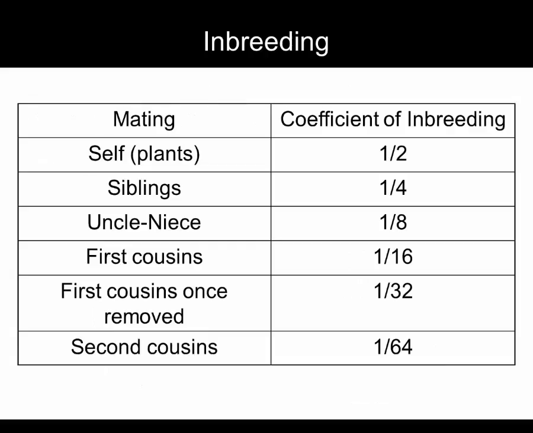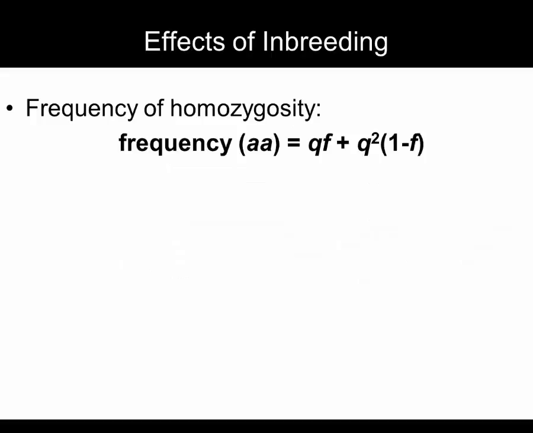We just saw why the coefficient of inbreeding for sibling matings is 1/4, but there's a different value for each type of consanguineous mating. Note how the value decreases for more distant relatives. We can use the coefficient of inbreeding to calculate the frequency of homozygosity.